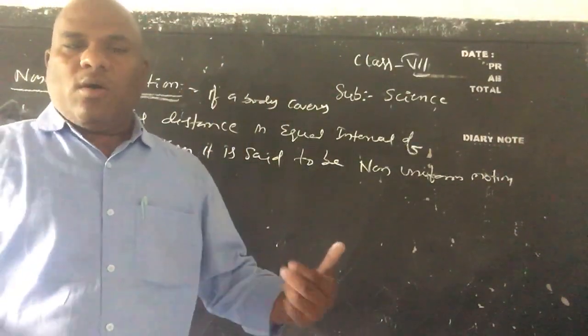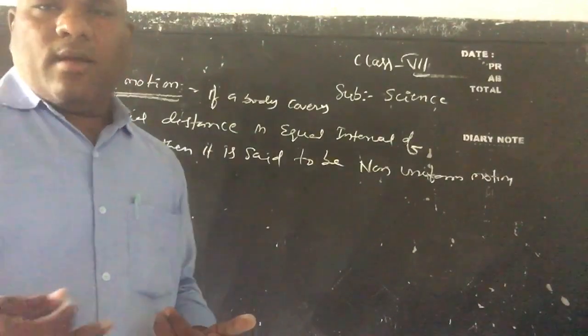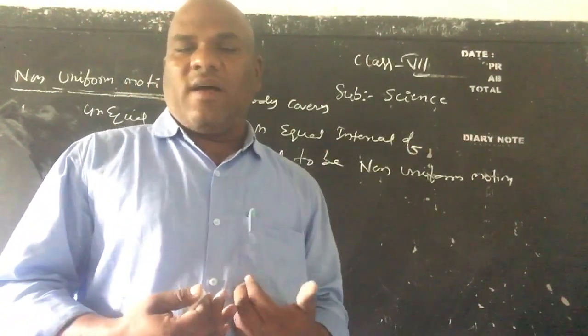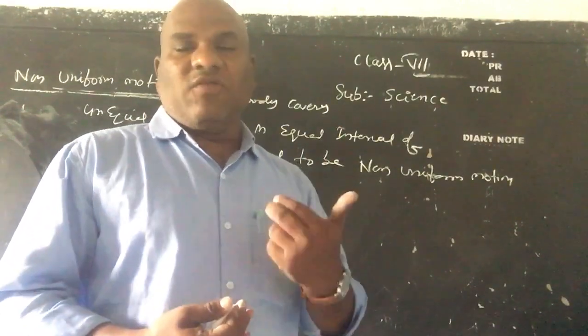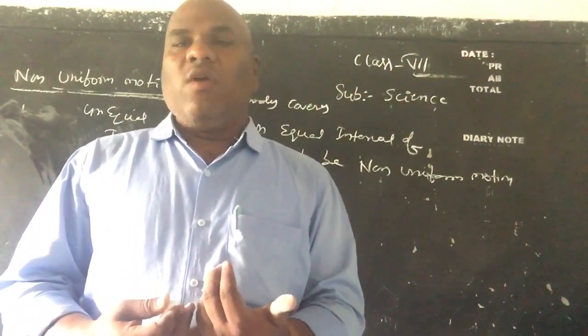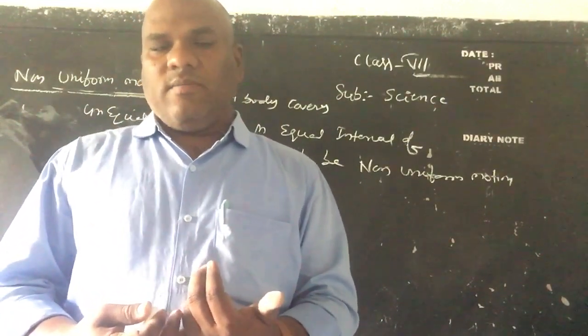Suppose you draw a graph by taking the values of time on the x-axis and the values of distance traveled on the y-axis. The graph will be a curved graph, not a straight line.